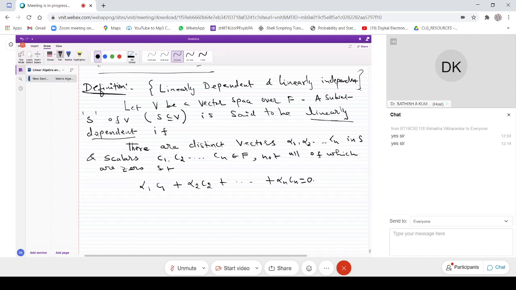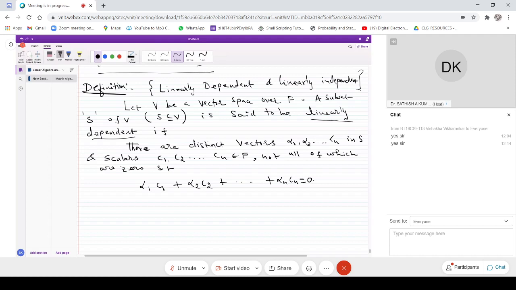So we have taken a set S, and that set is said to be linearly dependent. So there are vectors alpha 1 to alpha n in S, and there are scalars C1 to Cn such that this combination is true, provided that not all scalars are 0. Which means it can happen that some scalars are 0. It should be that at least one scalar is not 0. That is the meaning of that.